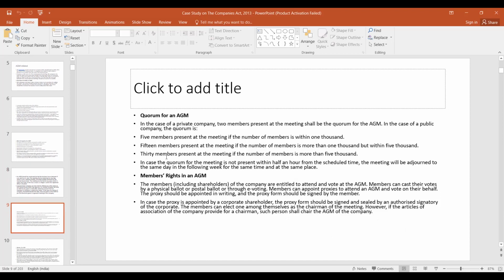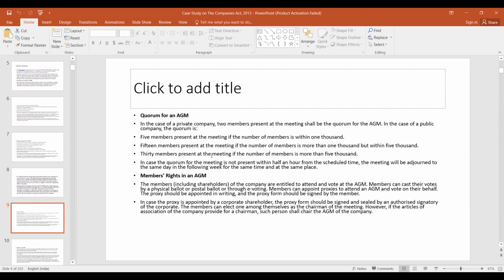Then quorum for the AGM. In case of a private company, 2 members present at the meeting shall be the quorum. In case of a public company, the quorum depends upon the number of members. If the number of members is within 1000, then 5 members. If it is more than 1000 but within 5000, then 15 members. And if it is more than 5000, then 30 members.